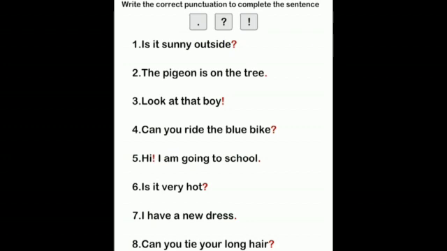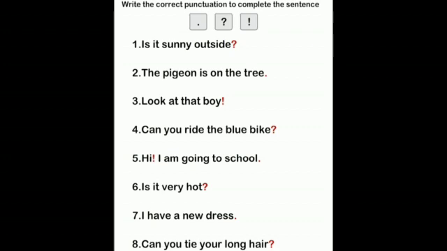Is it sunny outside? Here we have to add a question mark. The pigeon is on the tree. Here we are adding a full stop. So these are the marks that are added at the end of the sentence and between the sentence, such as comma. They are called punctuation marks. We'll see the third sentence. Look at that boy! Then we have added an exclamatory mark.